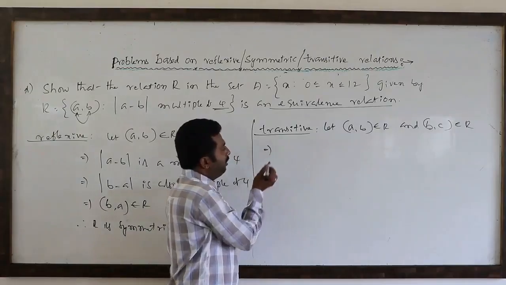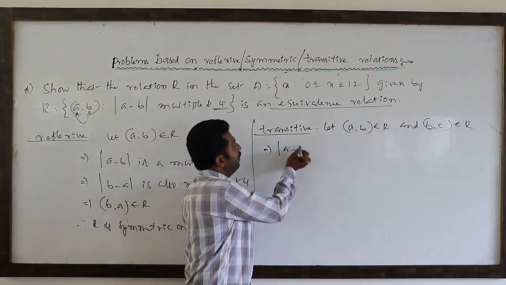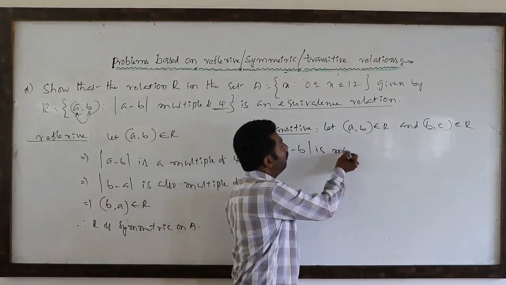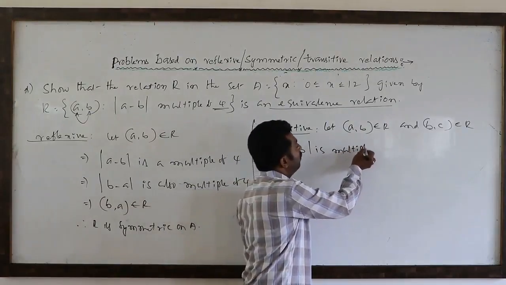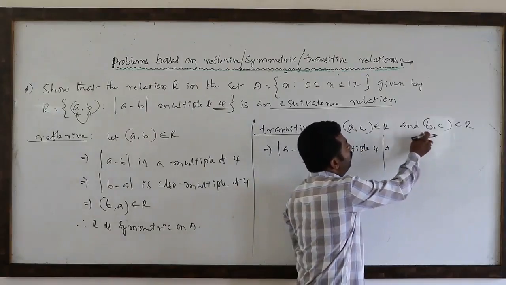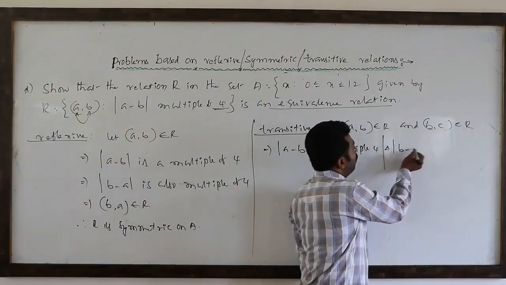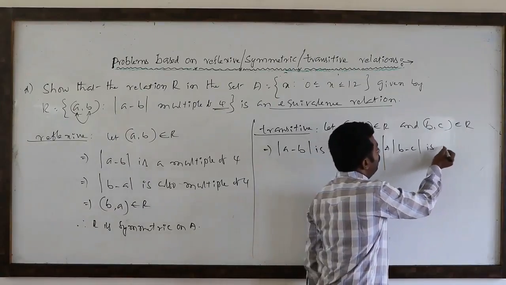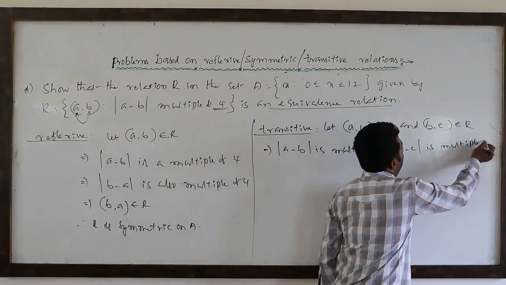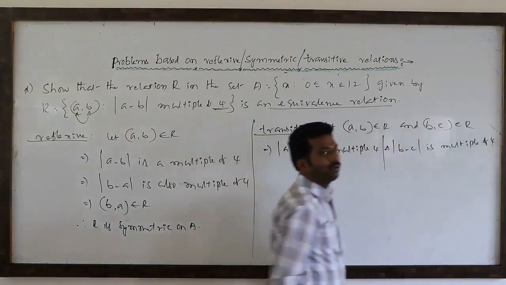So (a, b) belongs to R means |a − b| is a multiple of 4, and |b − c| is a multiple of 4.